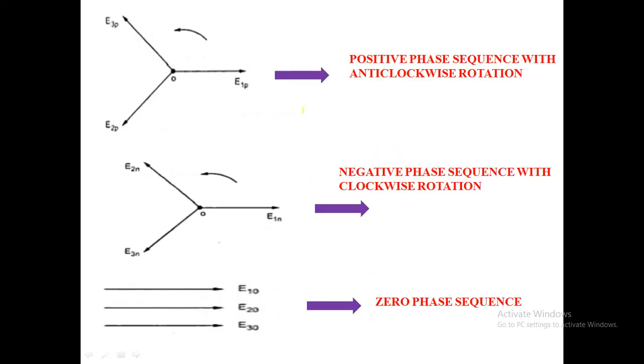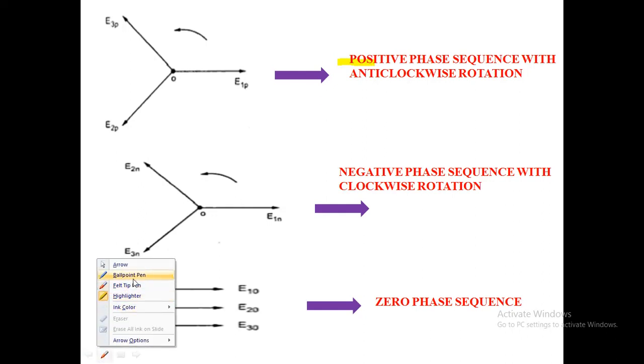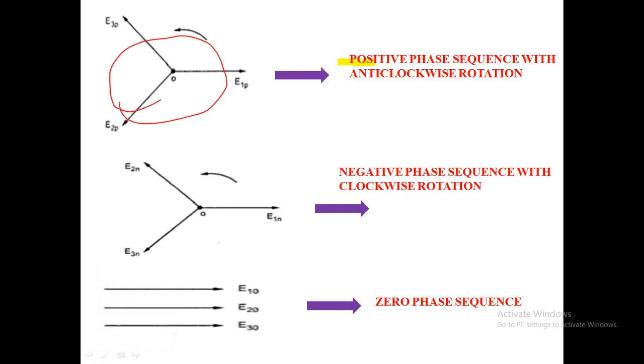These are the representations for the positive sequence, negative sequence, and zero phase sequence. This representation is the positive sequence, with anti-clockwise direction. The current and voltage are equal in magnitude and displaced by 120 degrees, and here the currents and voltages are said to be symmetrical, as we saw in the previous slide.